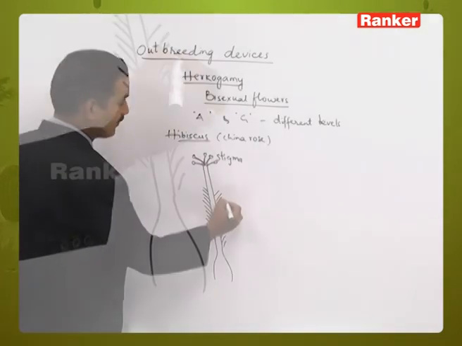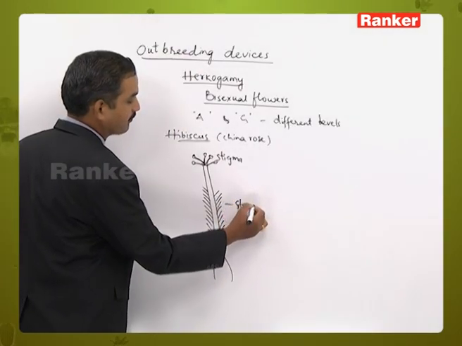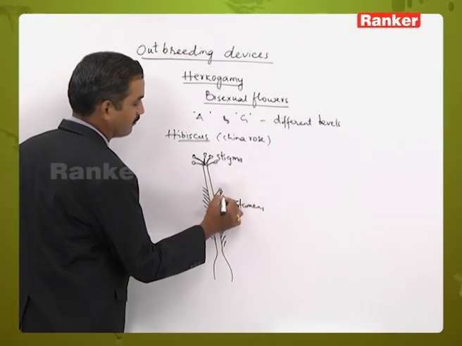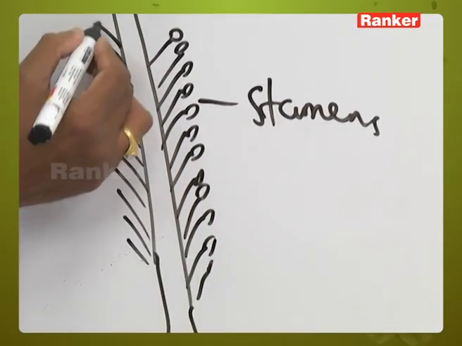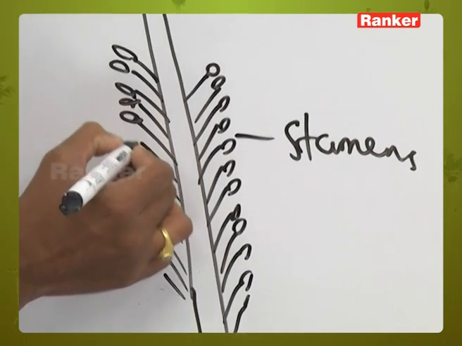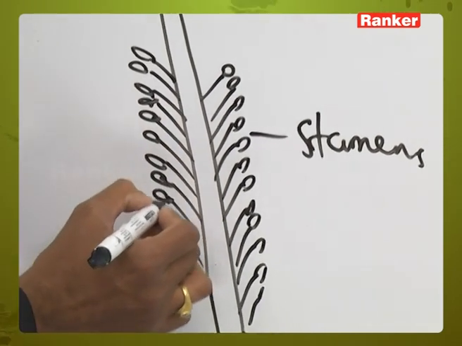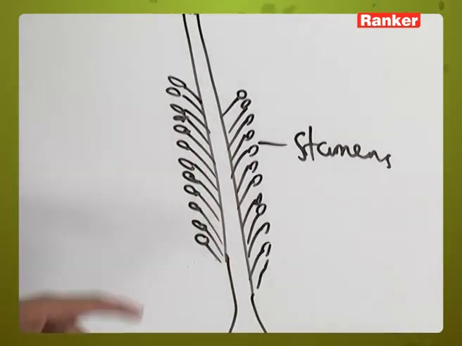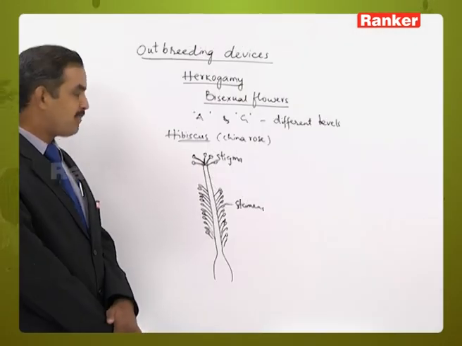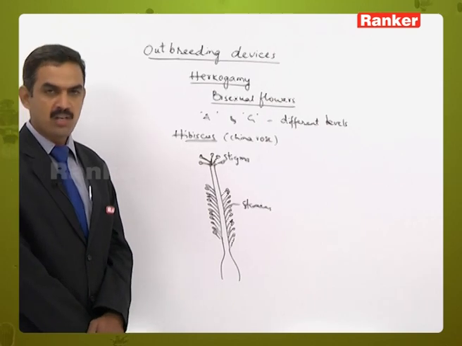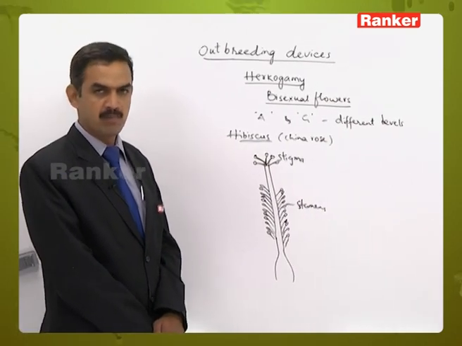That means simply to say, all these are stamens. So here the stigmas are present beyond the level of stamens. So this is the reason why hercogamy in hibiscus is promoting cross-pollination and avoiding self-pollination.